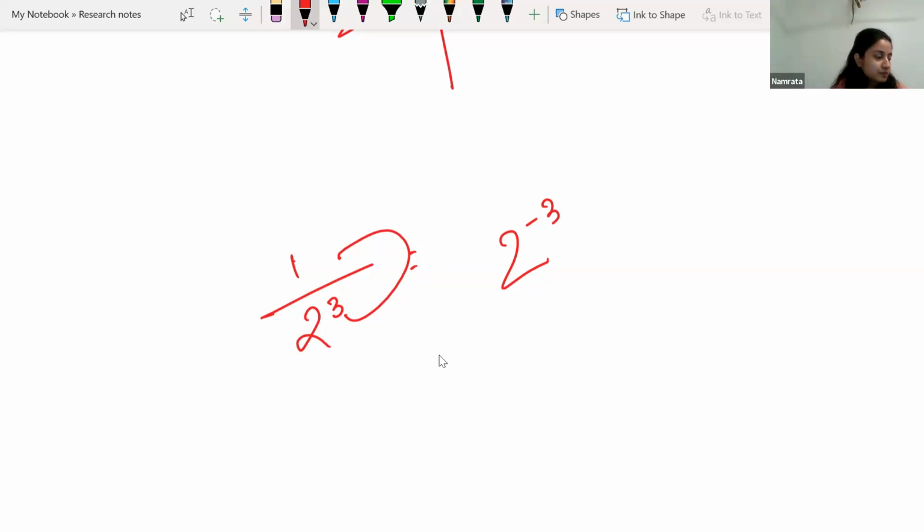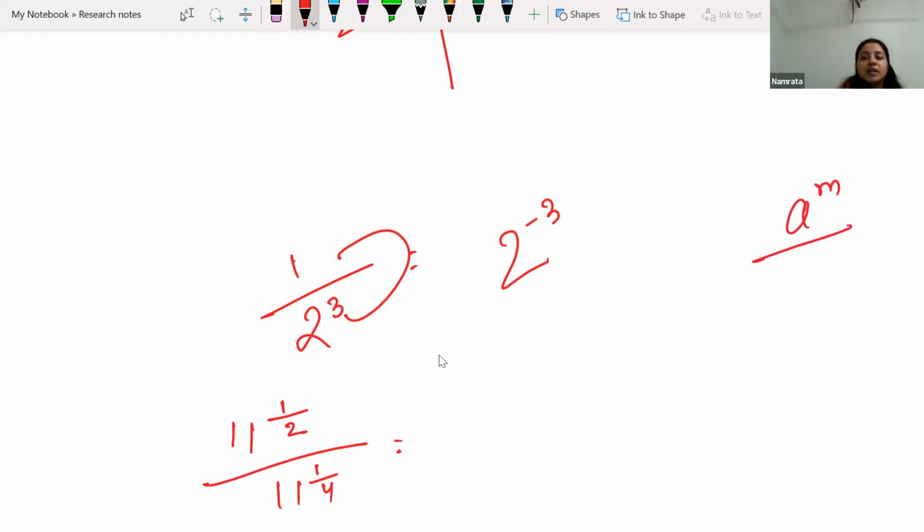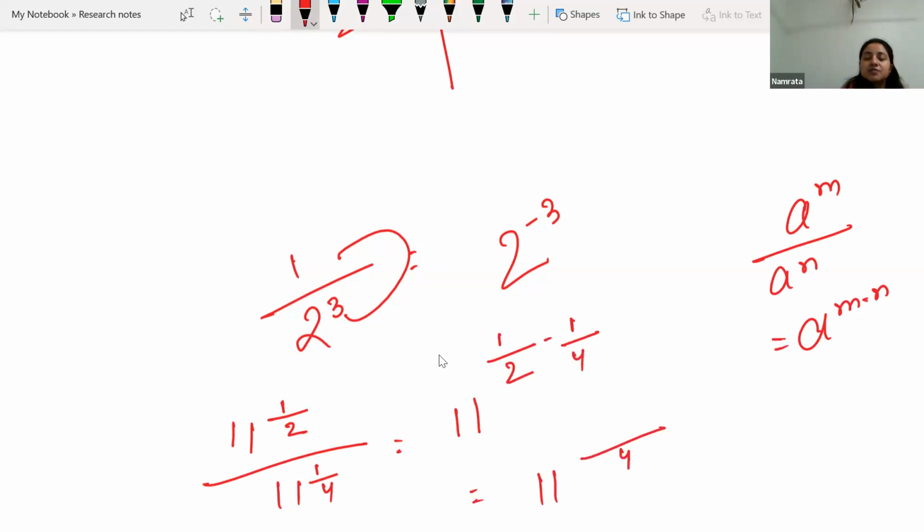Okay, let me take a few more questions from here. If we are having 11 to the power 1 by 2 over 11 to the power 1 by 4, which exponent rule can we apply? We can apply the exponent rule a to the power m over a to the power n can be written as a to the power m minus n. The same rule we will be applying over here. So 1 by 2 minus 1 by 4, we will be taking the LCM, that is 4, and here we will be having 2 minus 1, so basically it will become 11 to the power 1 by 4. Are you getting it?